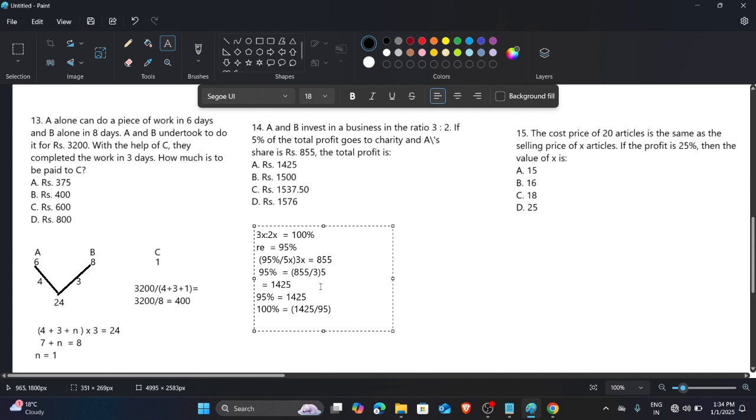So just divide by 95. Try to divide. I will also do the same thing. So 1425 divided by 95, the answer is 15, and then 1500. So this is the total profit and B is the correct answer.